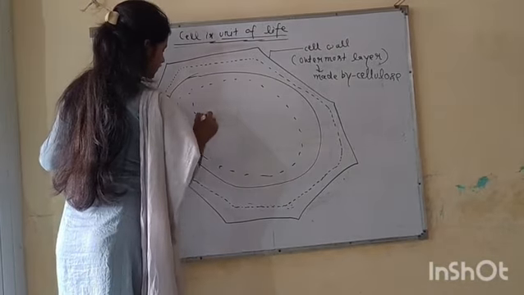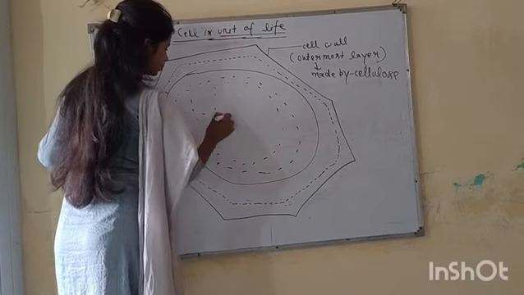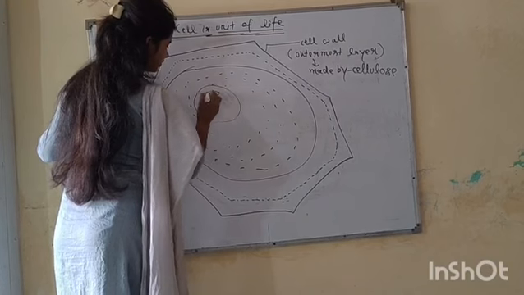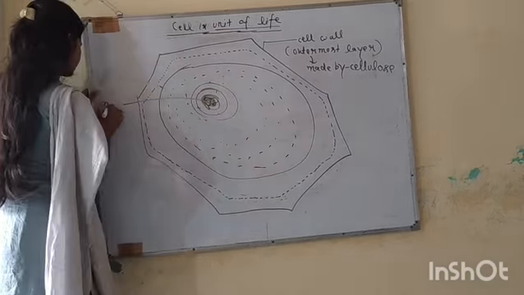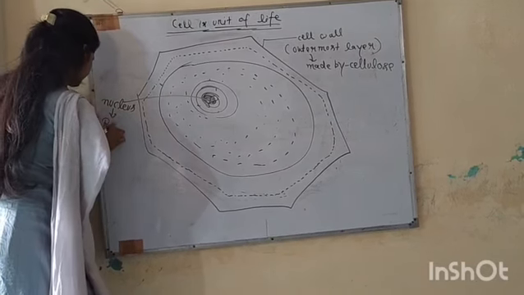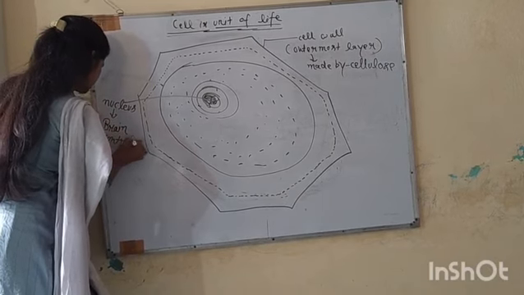Many cell organelles are present inside the cytoplasm. The main part inside the cytoplasm is called the nucleus. The nucleus is also called the controlling brain.